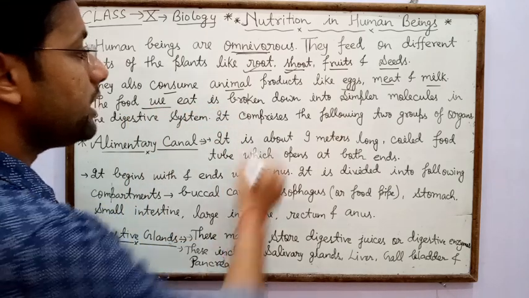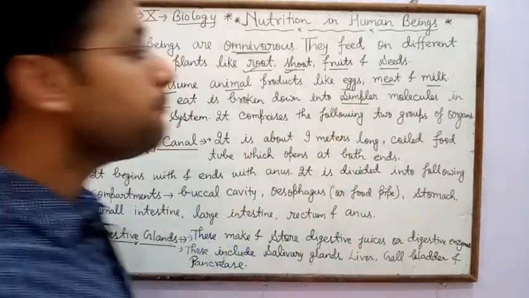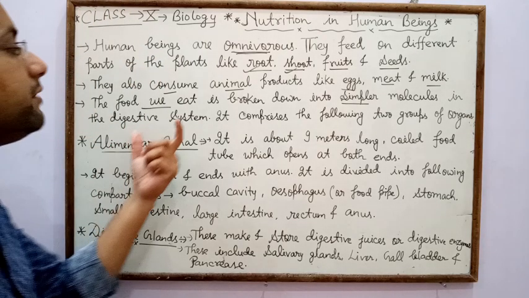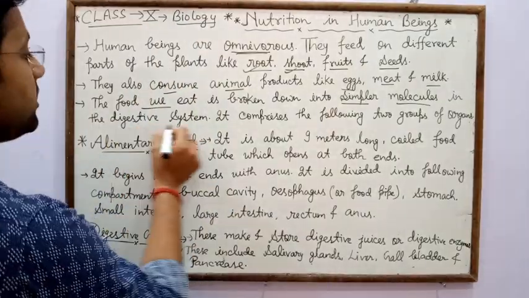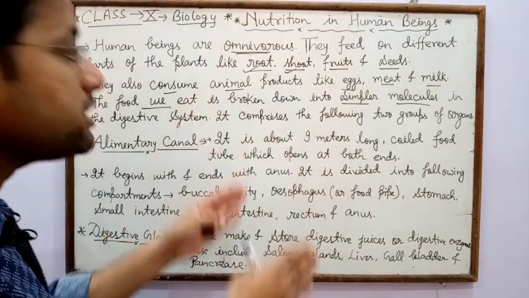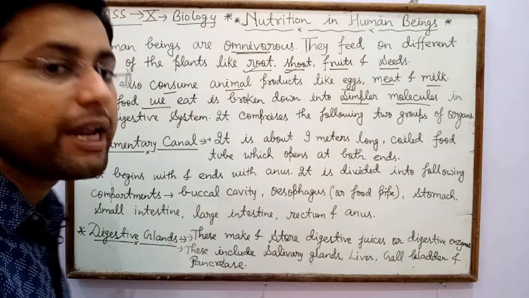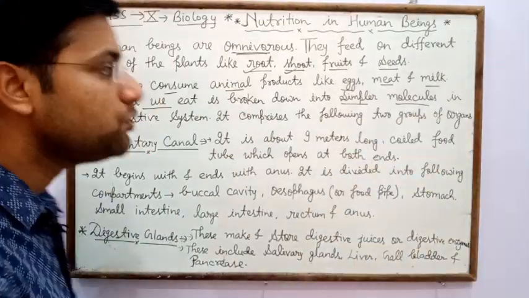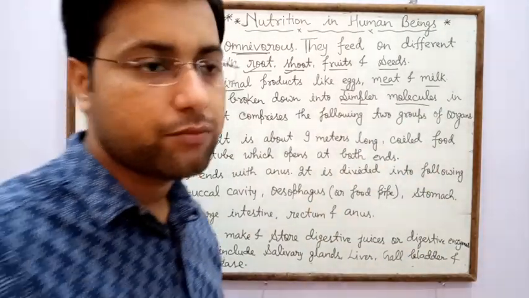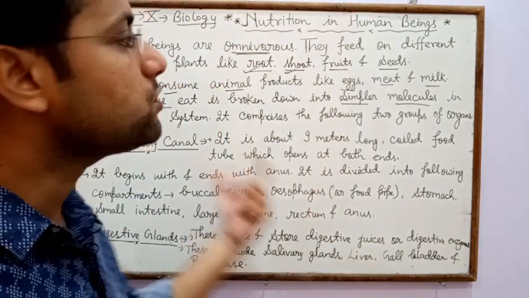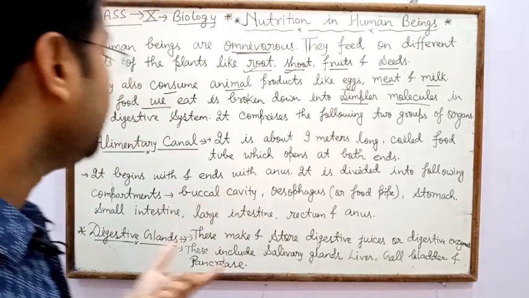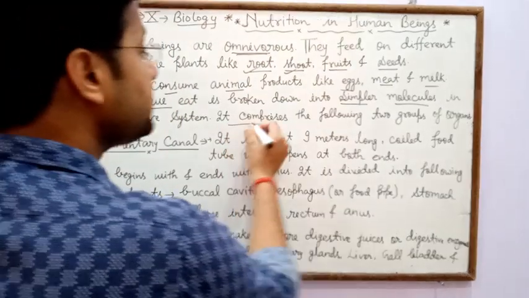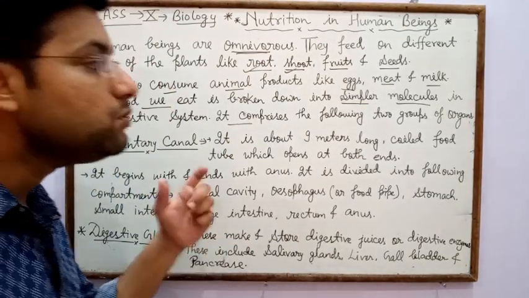The food we eat is broken down into simpler molecules in the digestive system. This means the digestive system helps in the breakdown of complex food material into simpler form. What is the main function of the digestive system? The digestive system breaks the complex molecules of food material into simpler form.